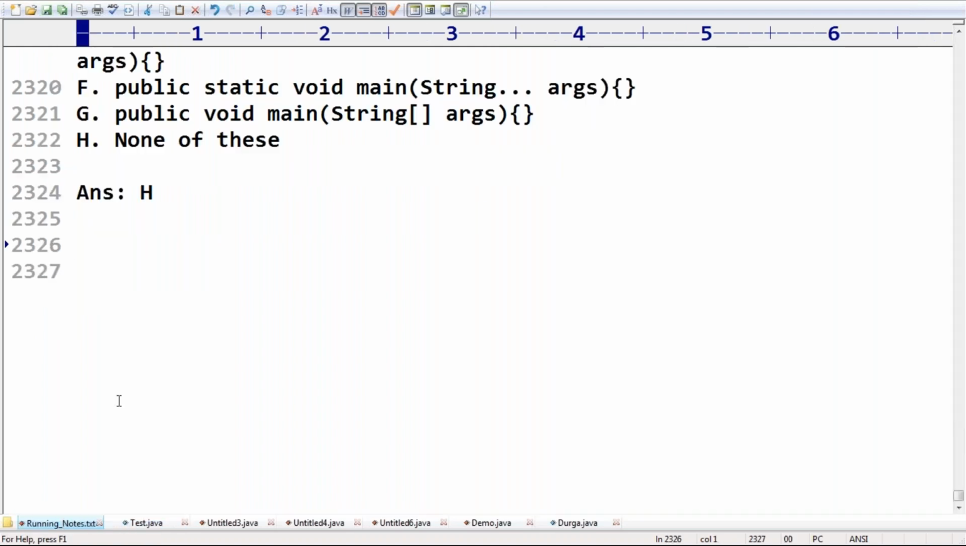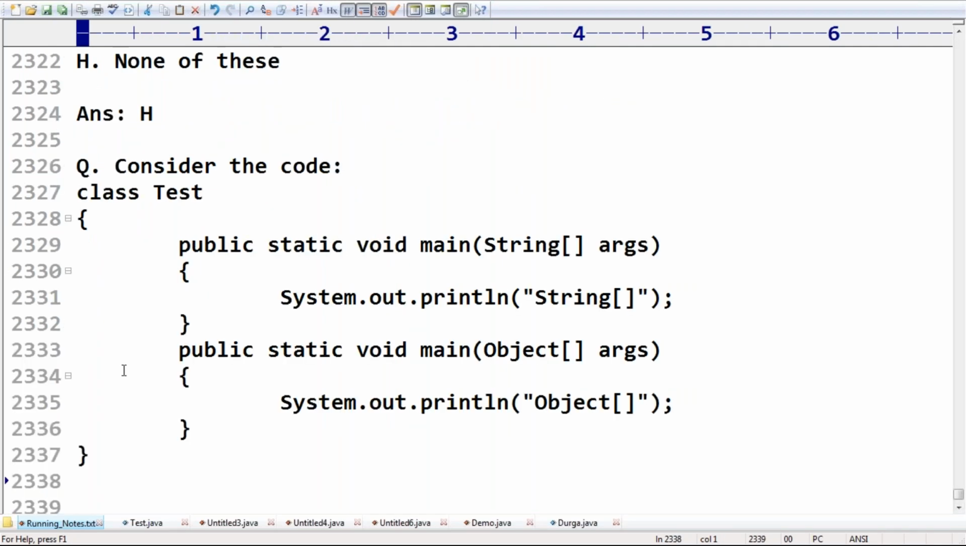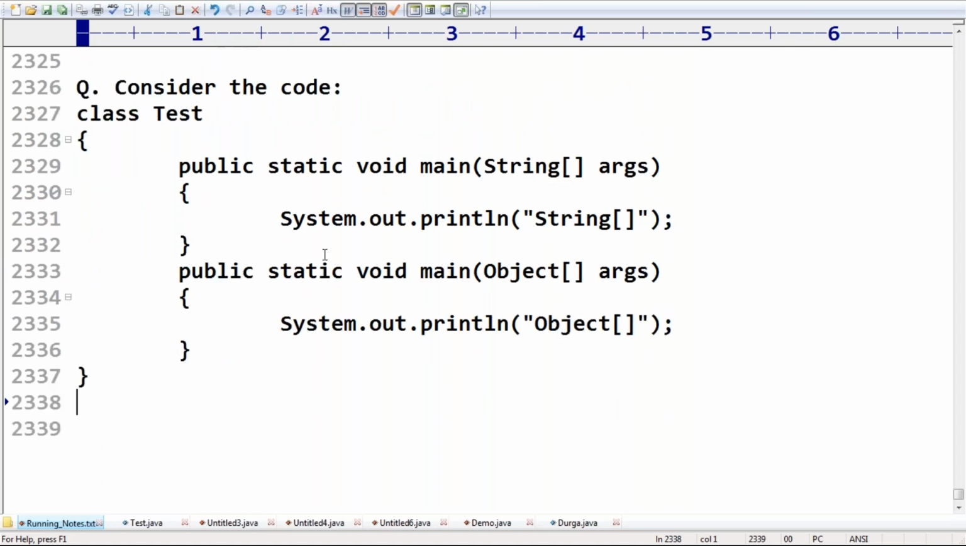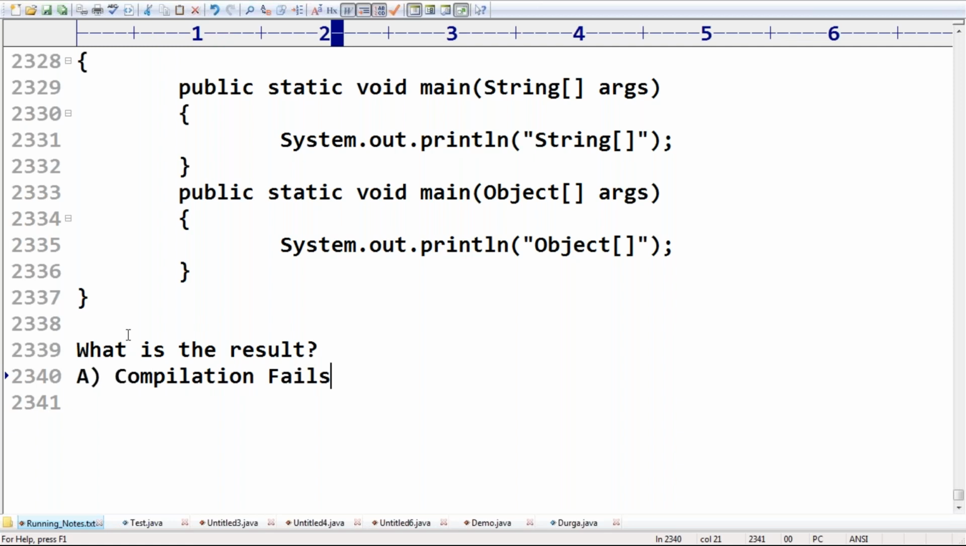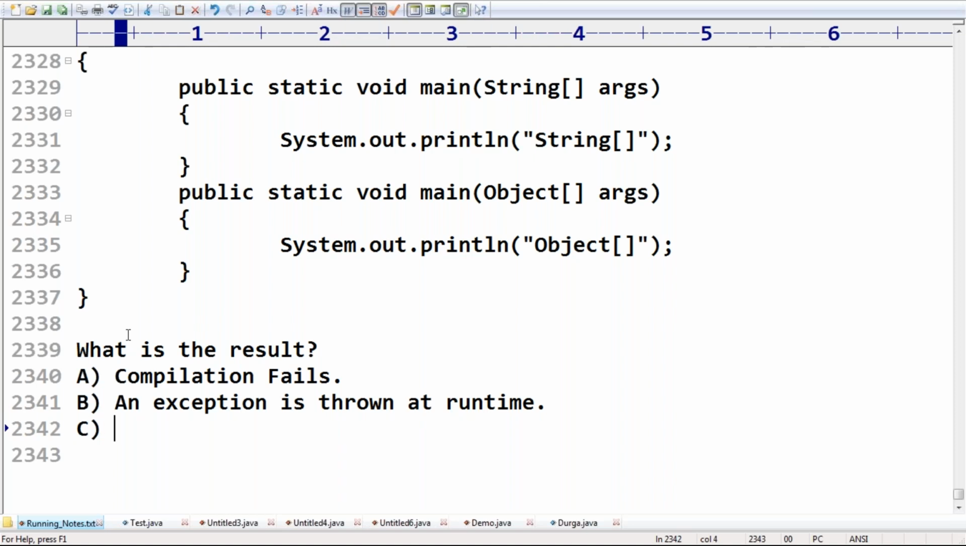Consider the code here. Just observe: class Tester, public static void main String array args. So what is the result? The first option: compilation fails because we should not declare two main methods. Next: an exception is thrown at runtime. Next, C: it compiles and runs fine and will produce the output.